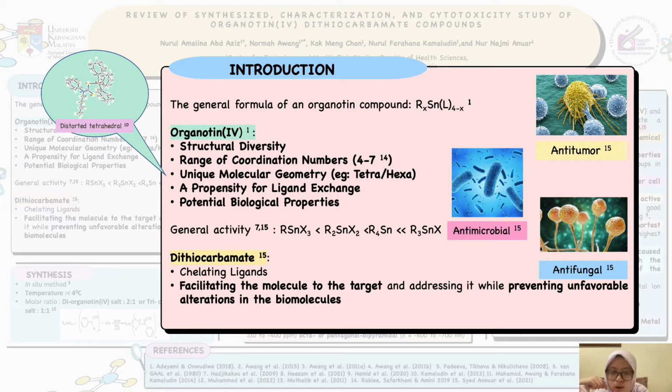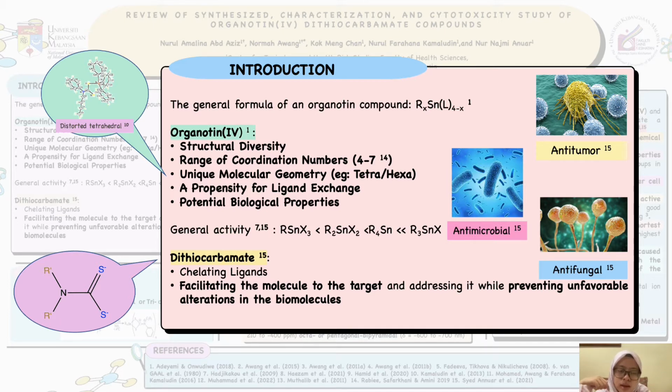The biological activity of organotin compounds is presented as the following, in which triorganotin is said to have higher biological activity compared to other organotin complexes. On the other hand, dithiocarbamate is a chelating ligand, which is widely used in organic chemistry due to its interesting electrochemical properties. In cytotoxicity, organotin is said to cause the cytotoxicity, while the ligand helps to facilitate the molecule to the target and address it while preventing any unfavorable alteration in the molecule.